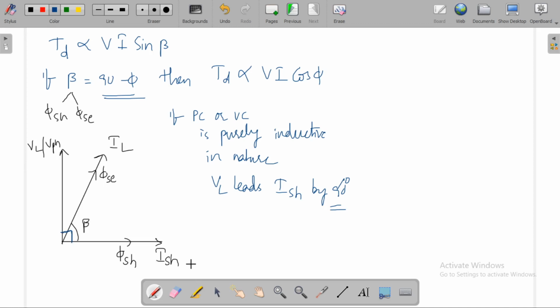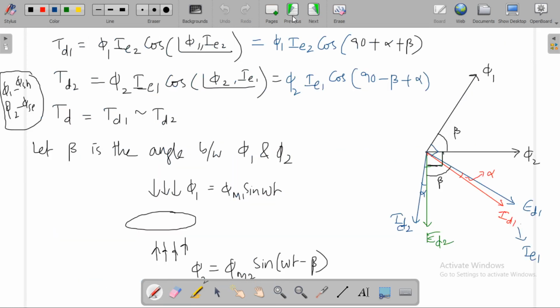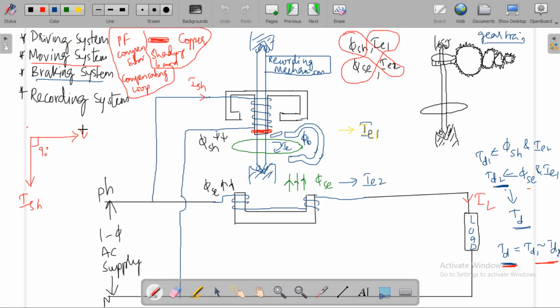That's why we should have a phase angle of 90 degrees between these two quantities.